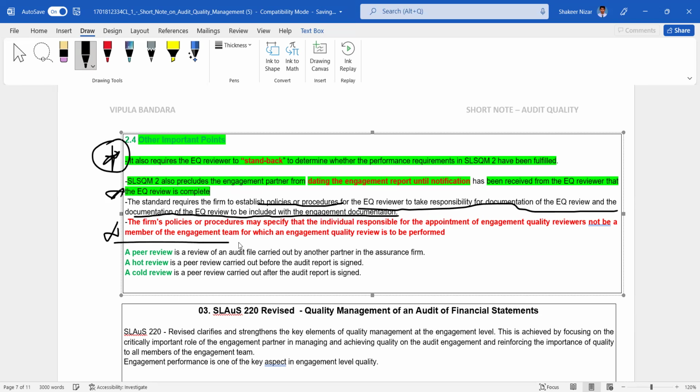The EQ review should be a peer review. It's a review of the audit file carried out by another partner of the assurance firm. Say we have 9 partners, another partner is reviewing one partner's engagement as the EQR, right?